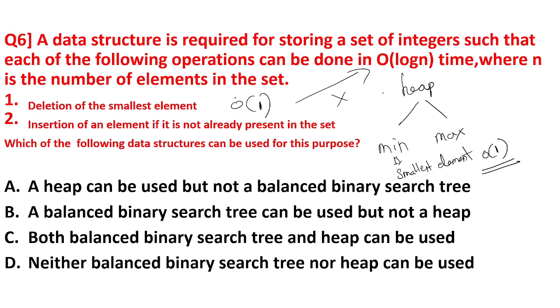So this is false for heap. The first operation becomes false for heap because you can perform this operation in O(1) time in case of a min heap. Yeah, which heap is not mentioned in any of the options. So if you consider a min heap, the time to delete the smallest element is constant time, that is O(1). It won't take O(log n) time to delete the smallest element. So for the first operation only, the heap condition is going false.